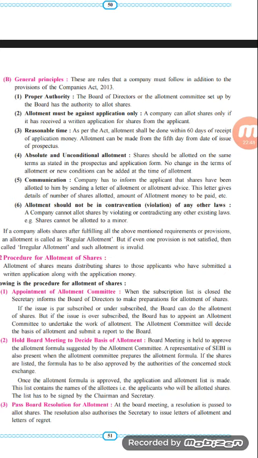A minor is not an appropriate person, and he cannot take decisions related to the shares of the company. So if the shares have been issued to a minor, it is null and void. So each and everything needs to be taken into consideration for the allotment of shares by the company.